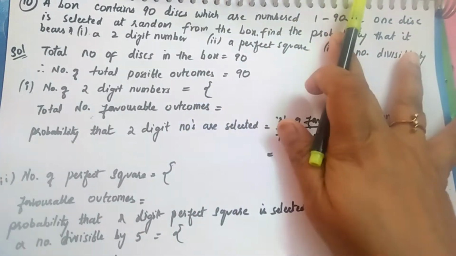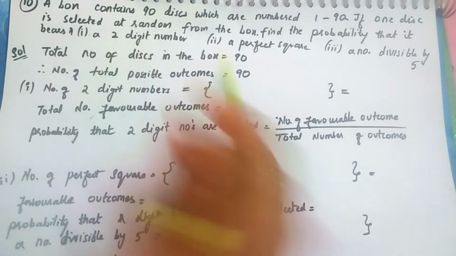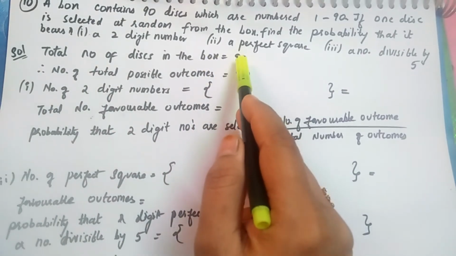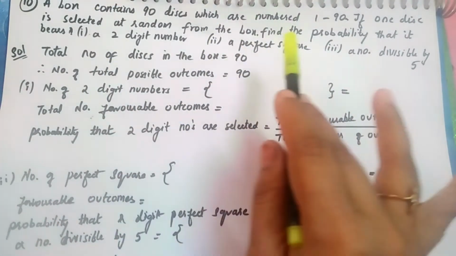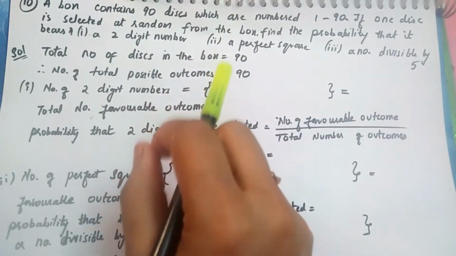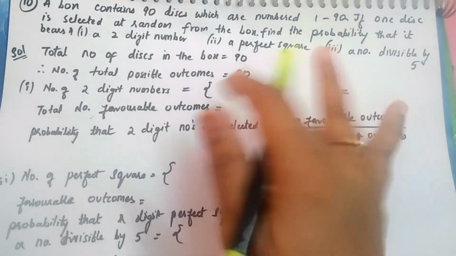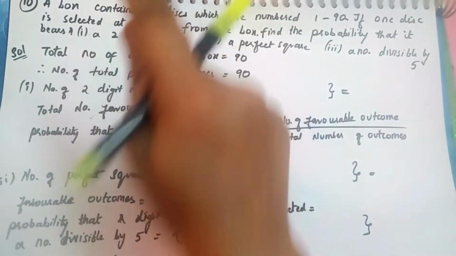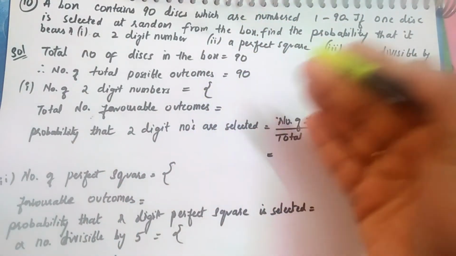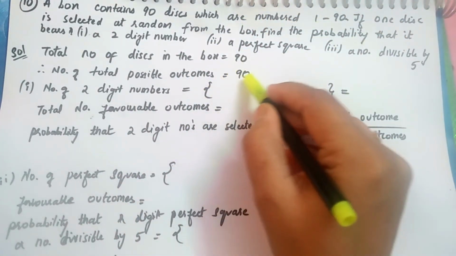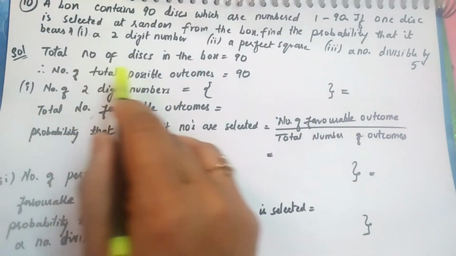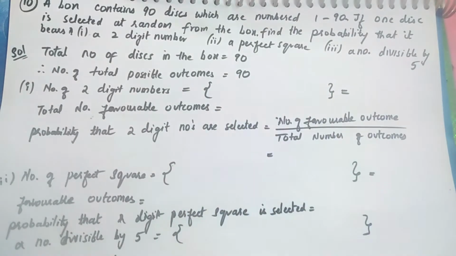Let's leave the other two for now and concentrate on the first. The total number of discs in the box is 90. It means that the total number of possible outcomes will be 90. We are taking a disc out, like the first disc, second disc, third disc. We don't know which disc it is. We are just taking out one disc in one chance. So there are 90 chances. The total number of possible outcomes will be 90, right?